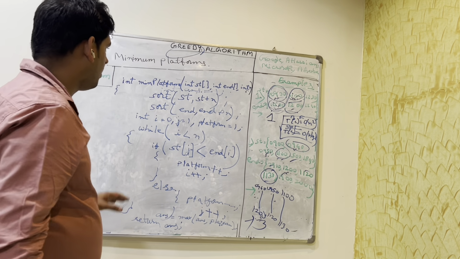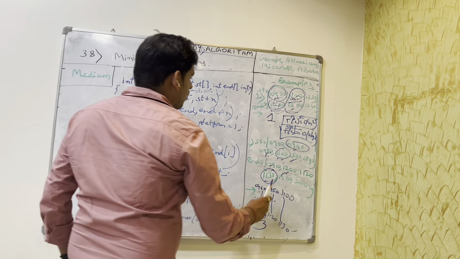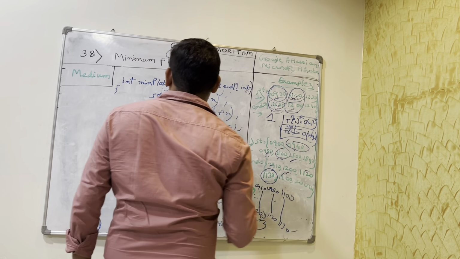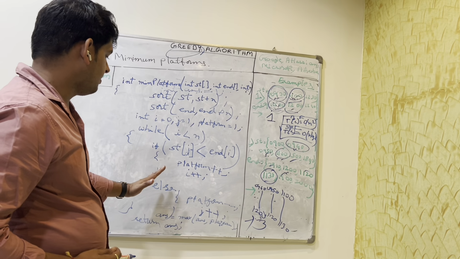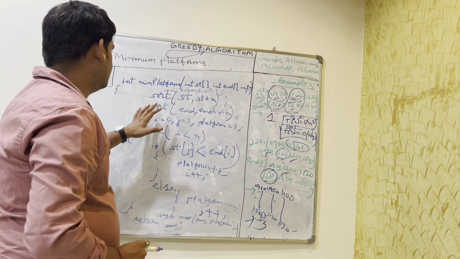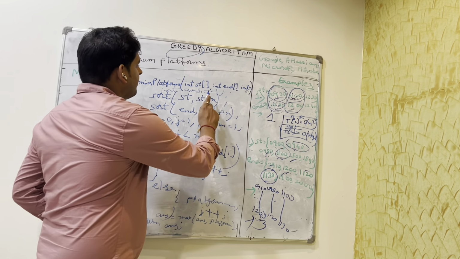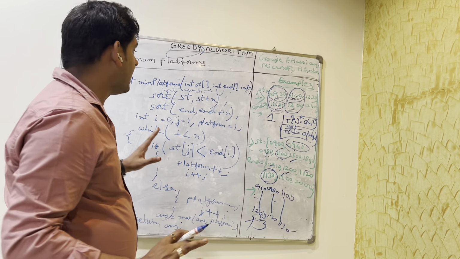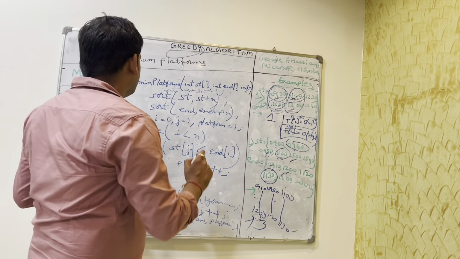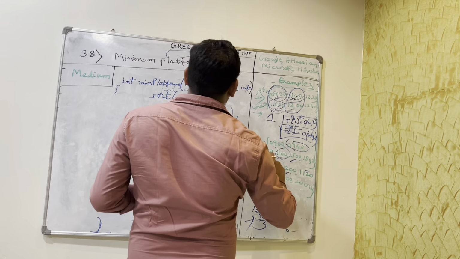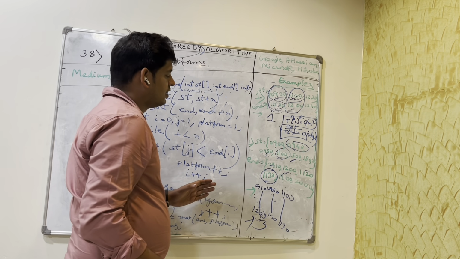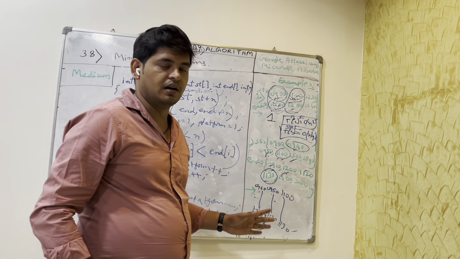Now I'll explain this code, and we'll take an example, say this example only. What we have done over here is applied a greedy algorithm. We have answer equal to 1 because at least we need one platform. We have sorted the start time and sorted the end time. Though this will make changes to the arrival and departure time.